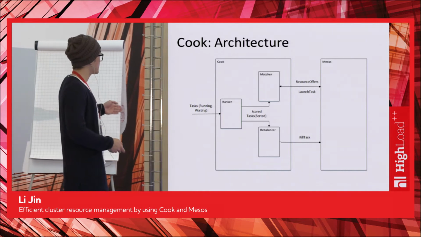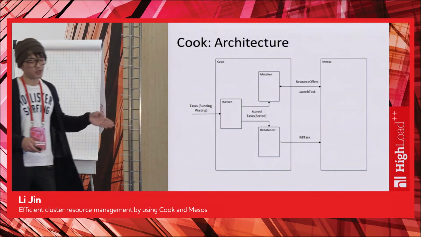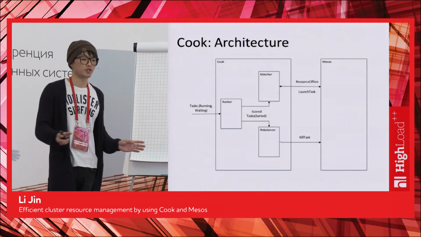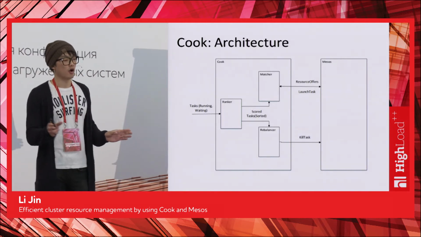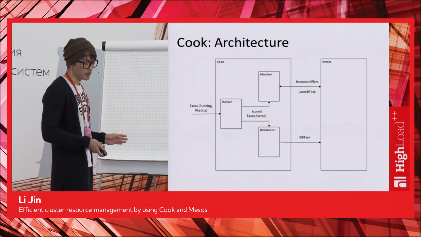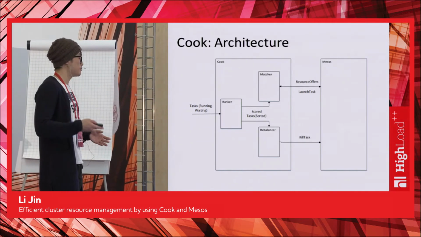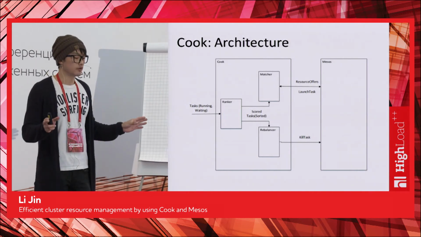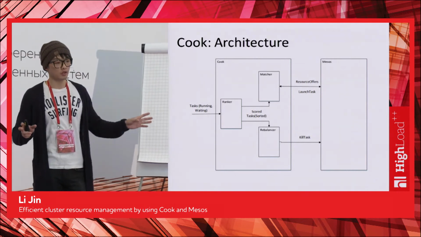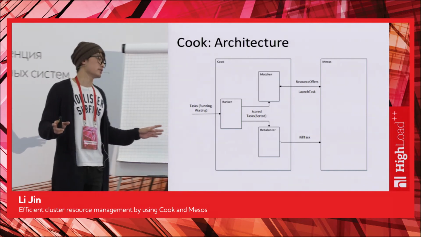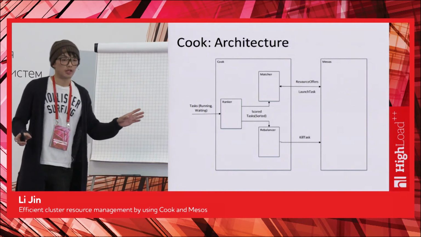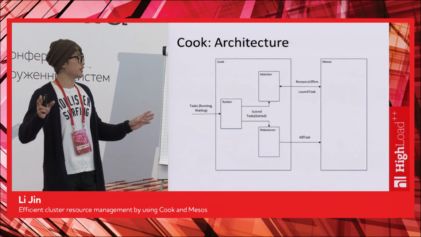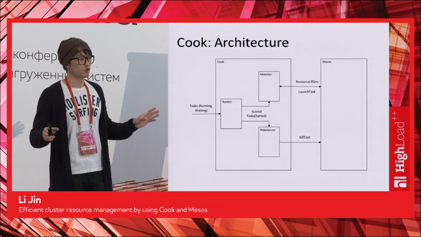So the scored task list is then fed into 2 components. The first is called matcher. The matcher takes all the waiting tasks and matches them with the resource offers coming from Mesos. It tries to launch the high score task first, of course. The second component here is called the rebalancer. The rebalancer is the module that does the preemption algorithm we've just talked about. The rebalancer takes the list and breaks it down into waiting and running. Similar to the matcher, it does a matching process, but unlike the matcher, it's matching the waiting task with the running task. So it's using running tasks as another source of resources, and it tries to optimize for the total score.